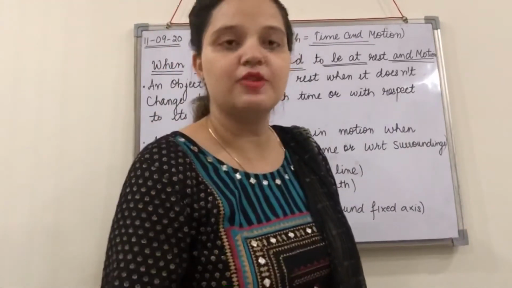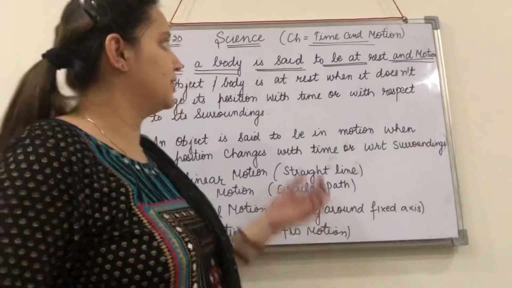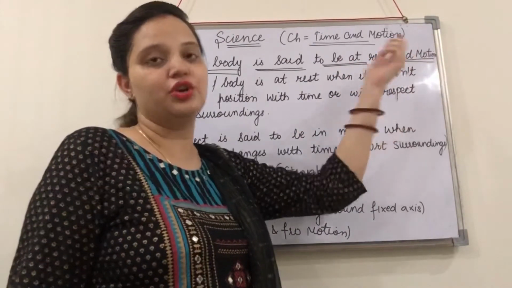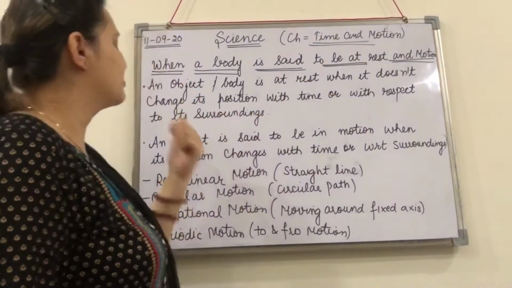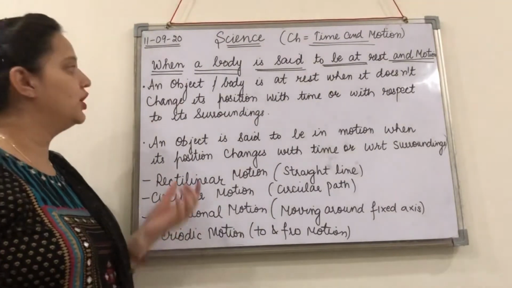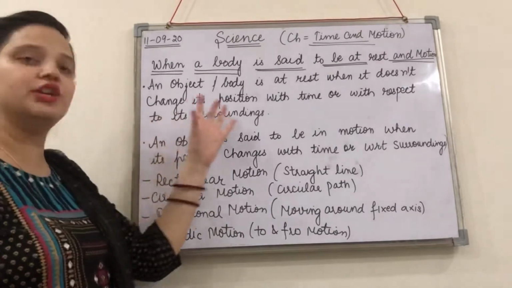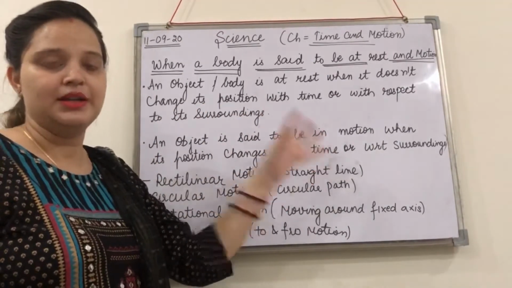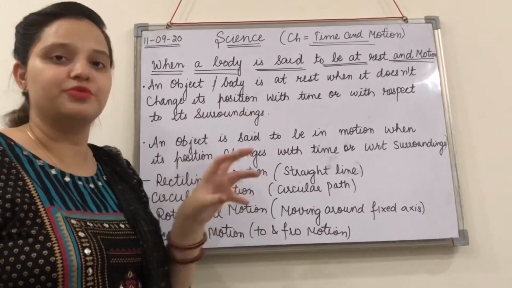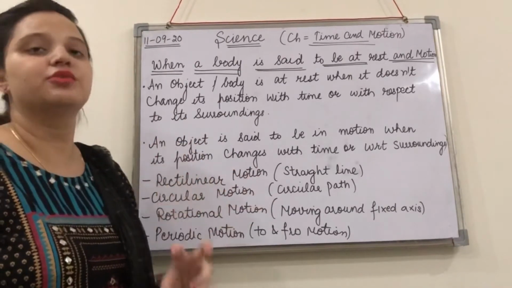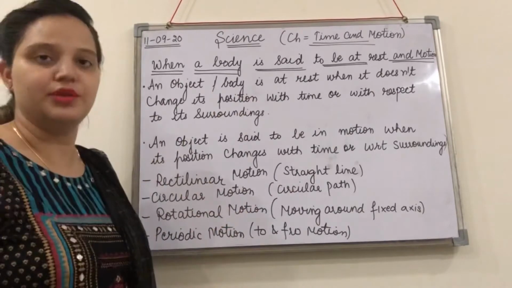So in the same way, we classify some objects as being at rest or in motion. So what is the rest position? We call objects or bodies at rest when they don't change their position with respect to time. That means they are fixed to that position and are not changing their position with respect to time or with respect to their surroundings.